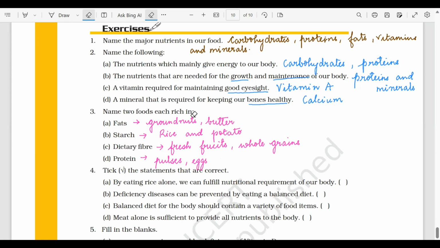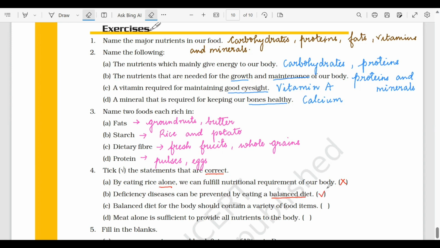So in this question, we have to tick the statements that are correct. Let's move on to the first statement. By eating rice alone, we can fulfill nutritional requirement of a body. So this is not correct. Okay, this is not correct. अगर हम सिर्फ राइस खाएंगे तो हमारा जो बैलेंस डाइट है वो कंप्लीट नहीं होगा, हमें डिफिशियंसी हो जाएगी बाकी न्यूट्रिएंट्स की.